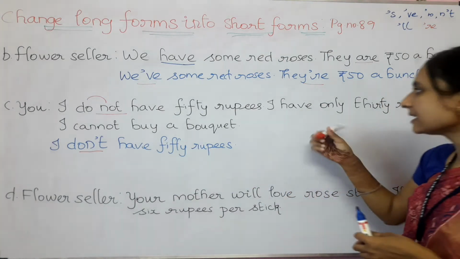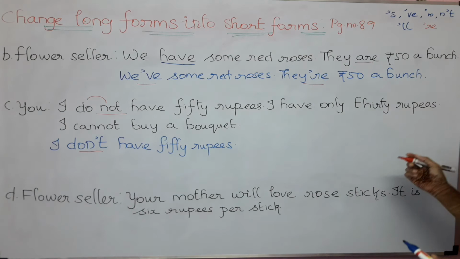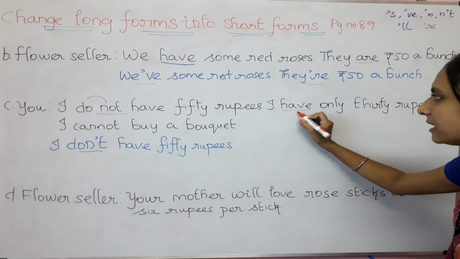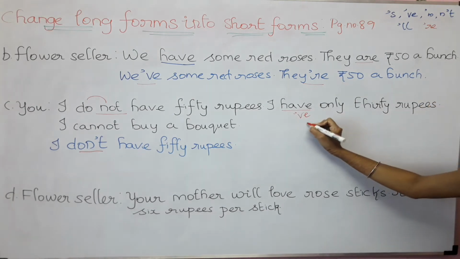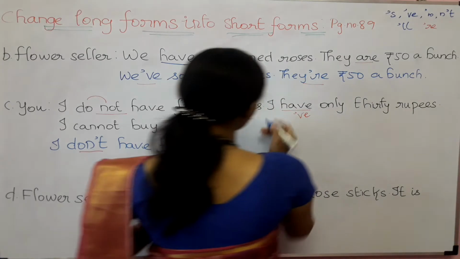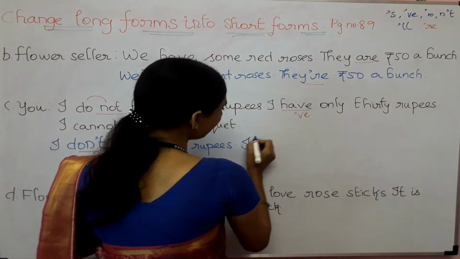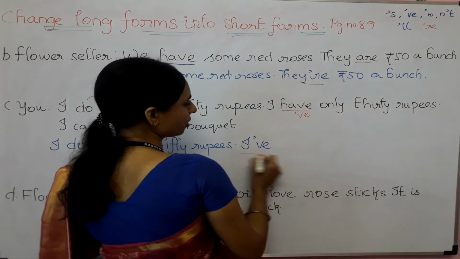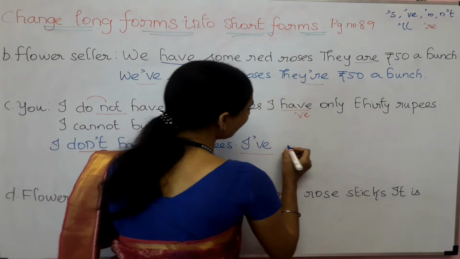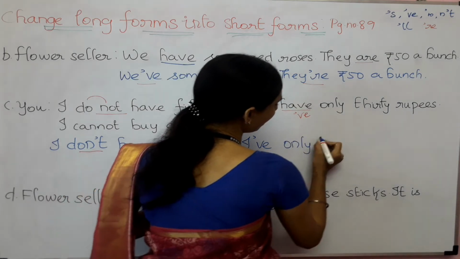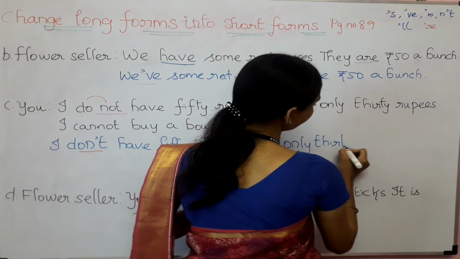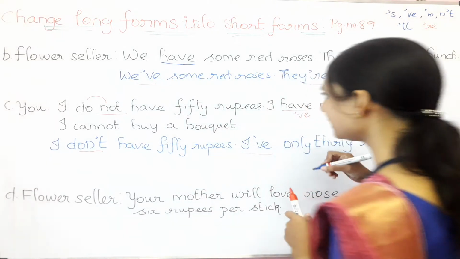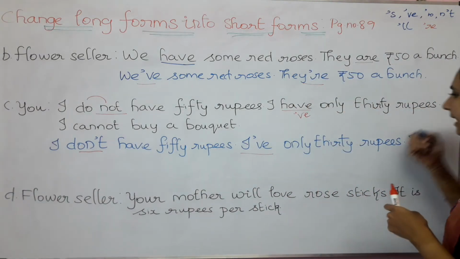Let's do the second sentence. I have only 30 rupees. So here we can see the verb have only. So we can change this have into apostrophe VE, that is the short form. So the subject will come as it is, I. Then we need to put apostrophe, then VE. Now this will become the short form. I have, that is, I've only 30 rupees.